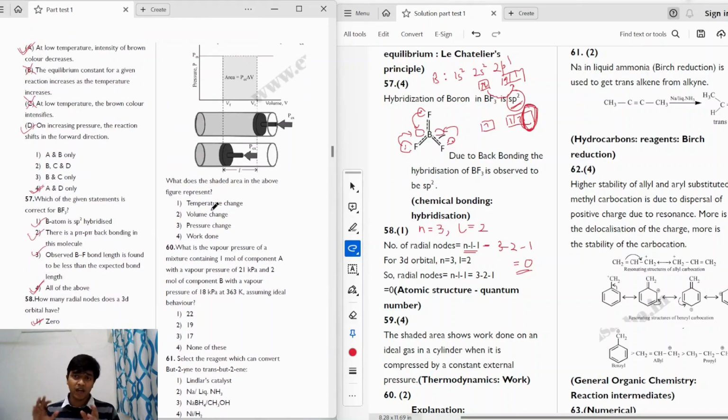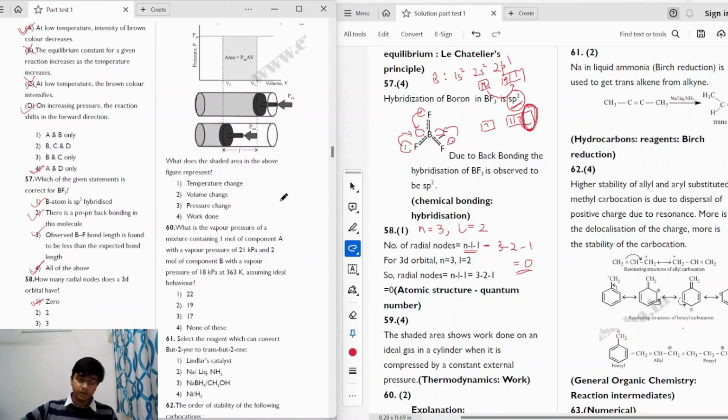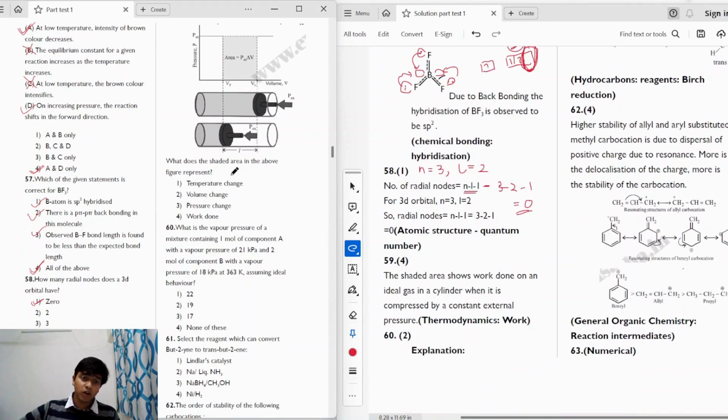So we have a piston, and the pressure inside is P, whereas we apply an external pressure P external which is higher than P. So the gas will compress till the internal pressure and external pressure are equal. So the question asks, what does the shaded area in the above figure represent?